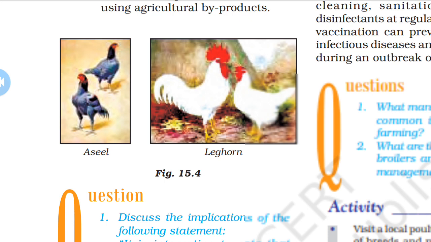Now next, eggs and broiler production. How can eggs and broilers be produced in poultry farming? From the broiler chicken we get vitamin A and vitamin K; these are very good resources from the broiler chicken. It has a good growth rate and better feed efficiency. Care is to be taken to avoid the loss of birds.